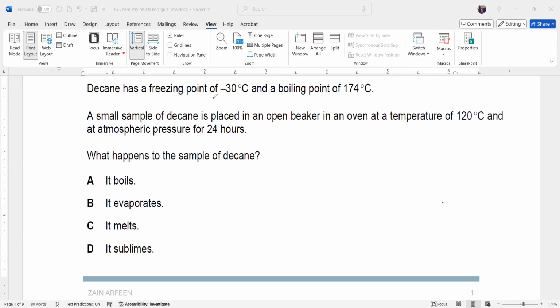Decane has a freezing point of minus 30 and a boiling point of 174. Between these temperatures, what will be the state of the substance? It will be liquid. Okay.